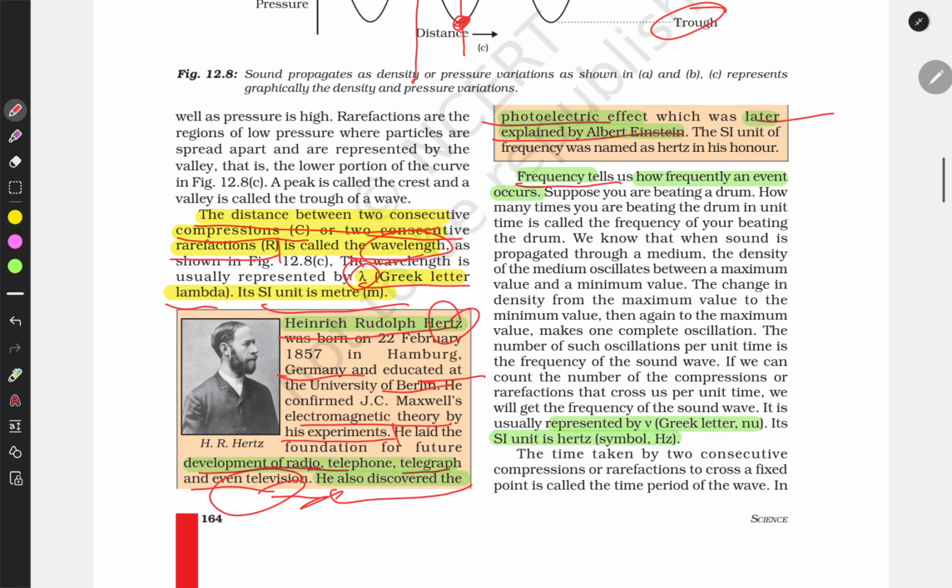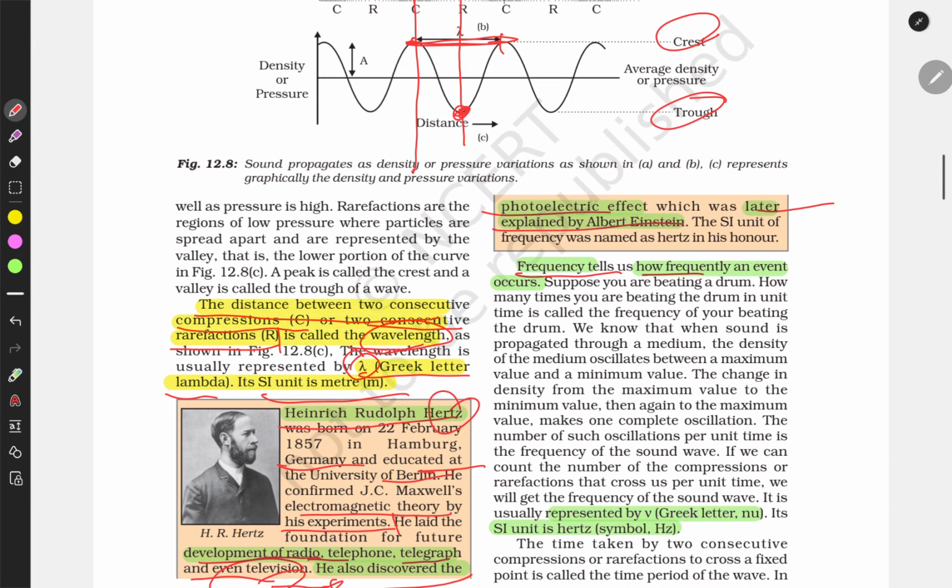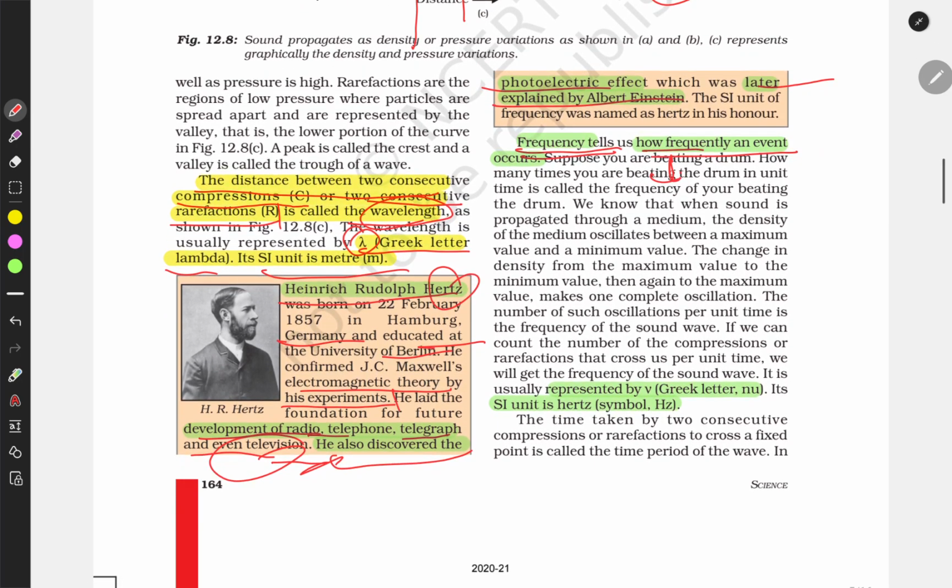Okay, now let's discuss frequency. Frequency tells us how frequently an event occurs, how fast an event is occurring. It is represented by nu, and it has the unit hertz.